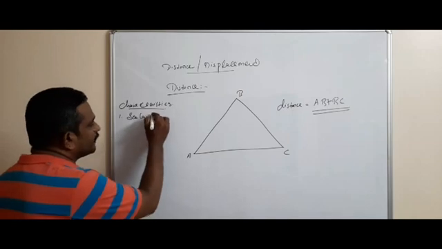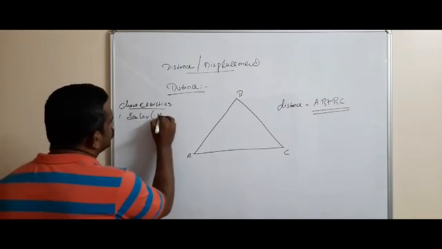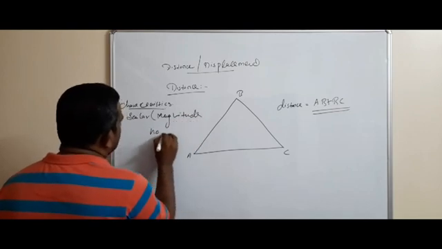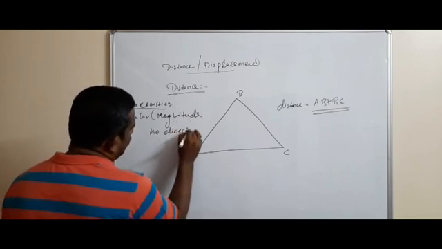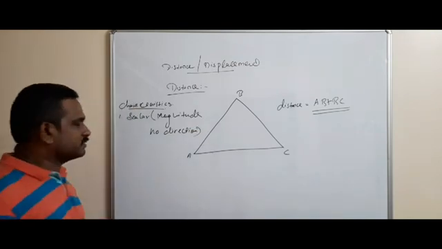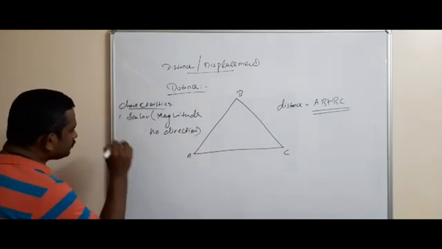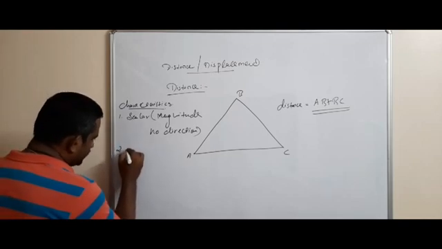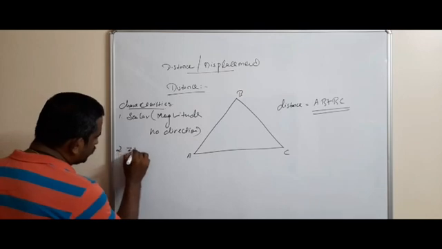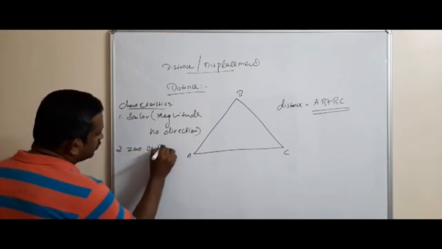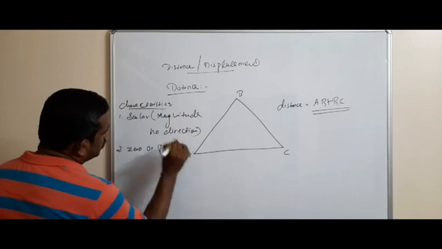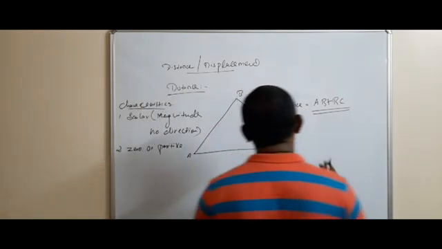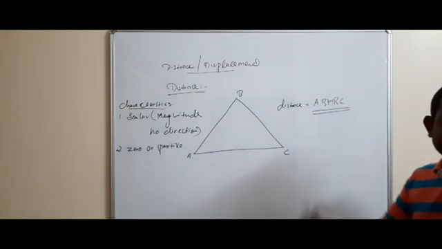Scalar quantity means magnitude, no direction. Two, the distance traveled by the body is either 0 or positive. So there is no negative distance. We don't represent distance as a negative quantity.